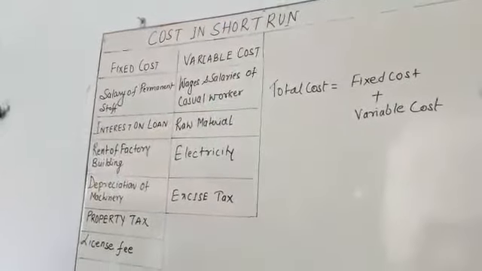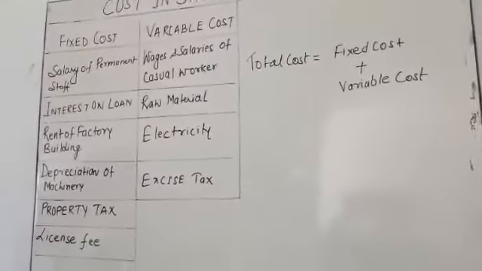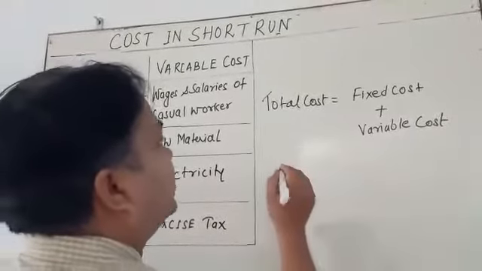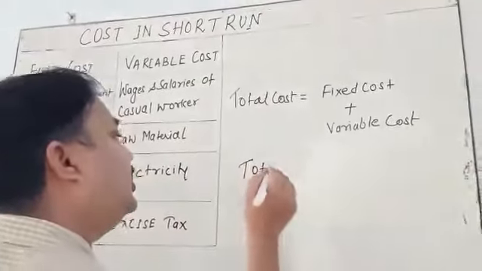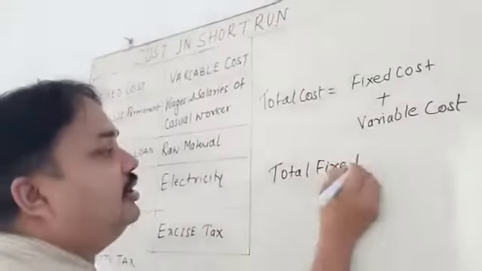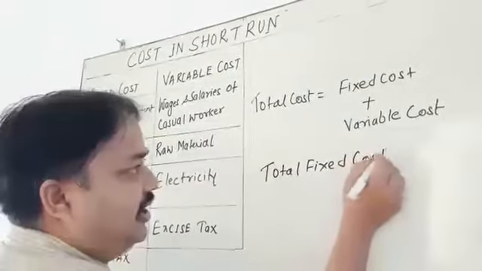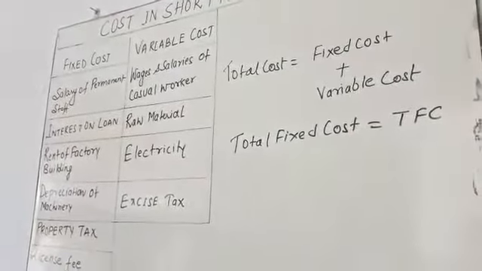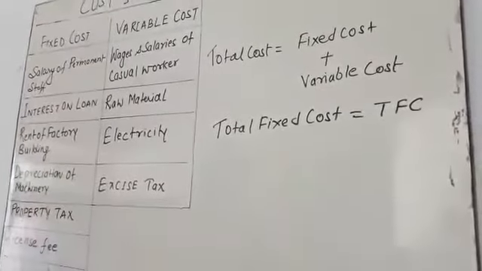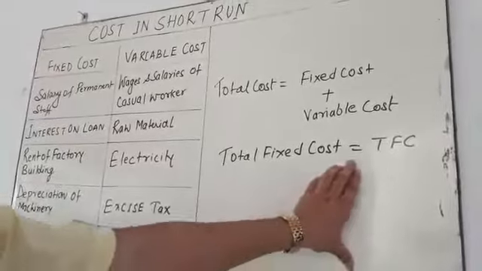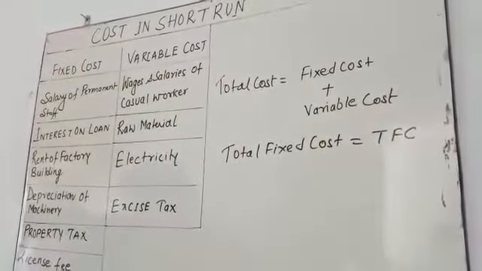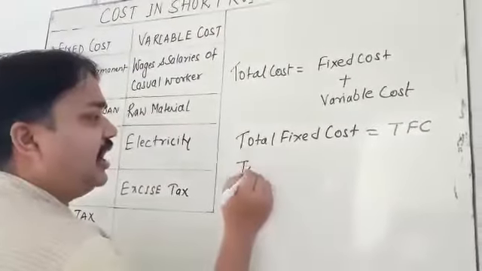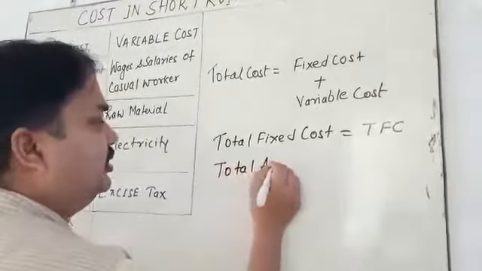In this cost behavior, you have to study different types of cost. First you have to study total fixed cost, called TFC. TFC means whatever fixed cost is incurred for producing goods and services; that is called total fixed cost, TFC. Again, there is average cost.